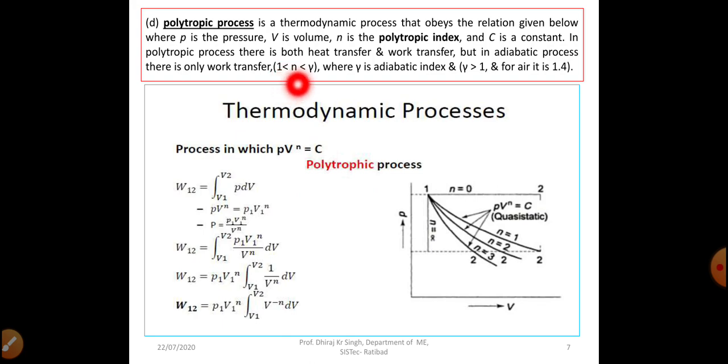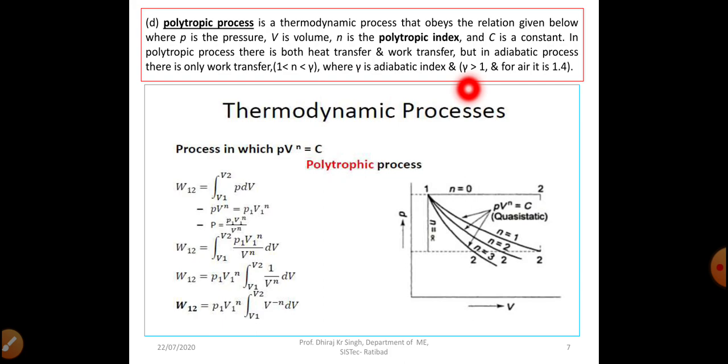Here the polytropic index will always be between 1 and gamma, meaning 1 is less than n and n is less than gamma. Gamma is the adiabatic index, that is for the adiabatic process, and n is the polytropic index, that is for the polytropic process. Gamma is always greater than 1. I will also tell you why gamma is greater than 1, because Cp is greater than Cv.